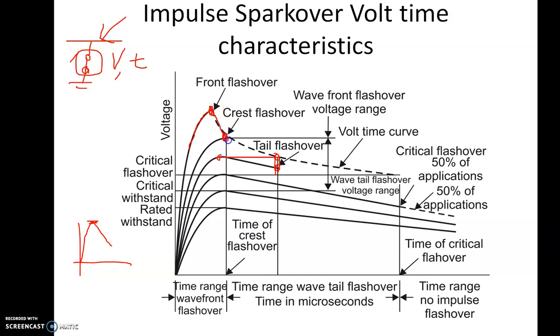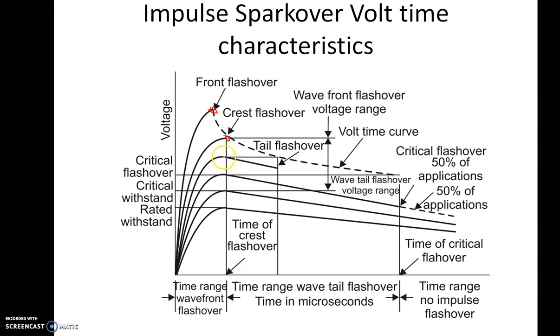So I'm going to draw a smooth line through these 3 points, and this is called the volt time characteristic of the insulator. Okay, so this is how you draw the volt time characteristic. Once again, you can understand: give the voltage, and whenever the insulation breaks down, note that point. This is one point. If it is at the wave front or at the wave peak, the same point is retained.